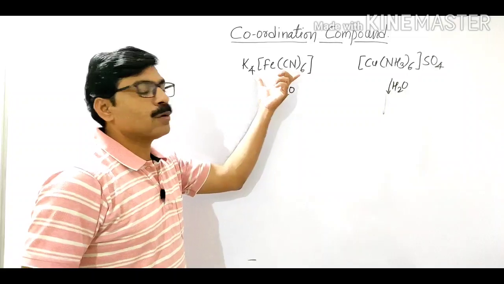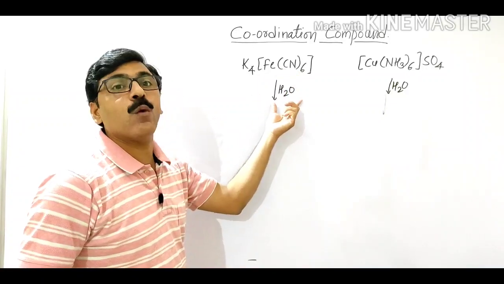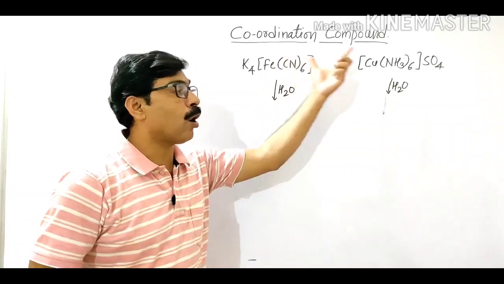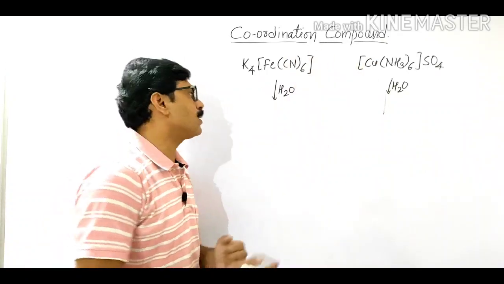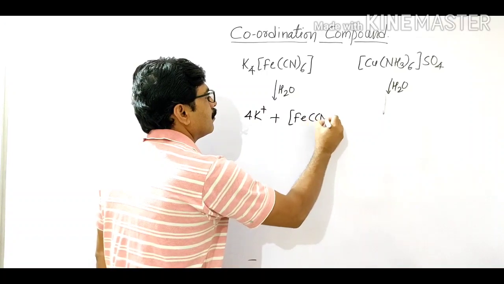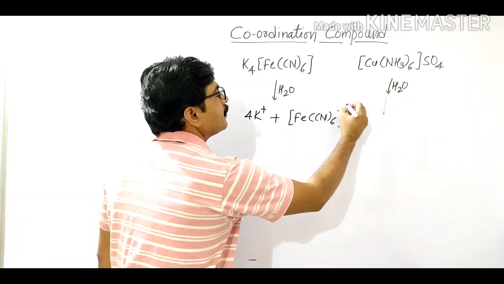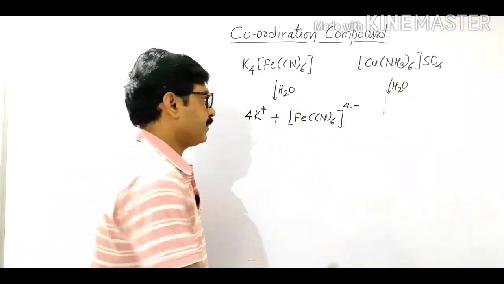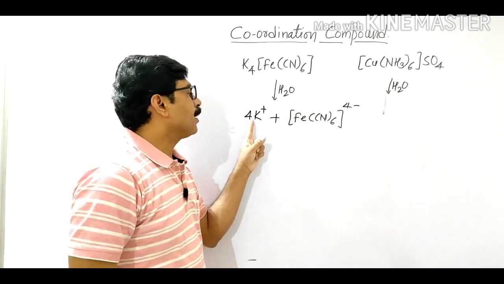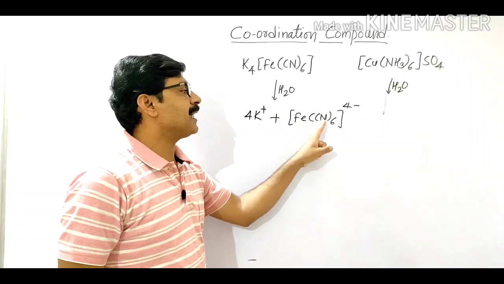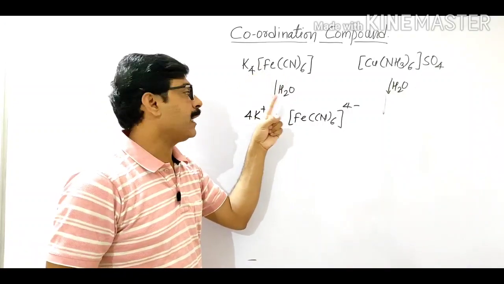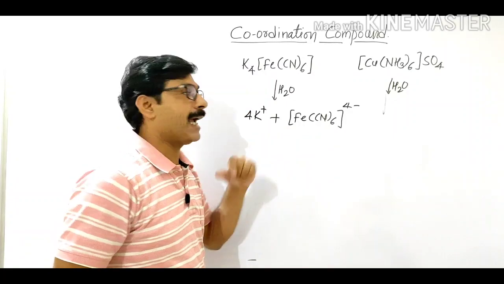If you dissolve K4[Fe(CN)6] in water, then we know that ionization will take place, and it gives cations as well as anions. K+ is the cation and [Fe(CN)6]4- is the anion.